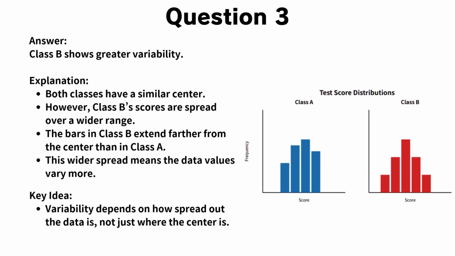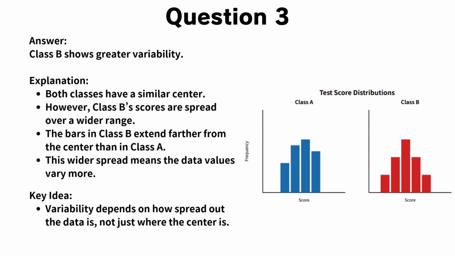Now, let's go through the explanation for question 3. The correct answer is Class B. Both classes have a similar center, which means their typical scores are about the same. However, Class B's scores are spread over a wider range. You can see that the bars in Class B extend farther to the left and right of the center compared to Class A. This wider spread tells us that the scores in Class B vary more from student to student.